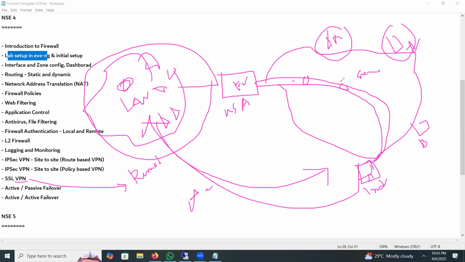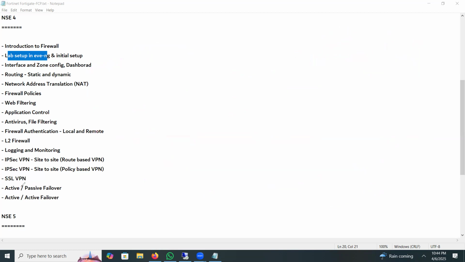This type of tunnel, we can configure with either the SSL protocol or the IPsec protocol. Sometimes it is also called SSL VPN, because the SSL protocol is used for this one. But we can also call it the remote access VPN, not site to site. I will also do a lab on it. Then another important thing here is failover or HA, high availability.